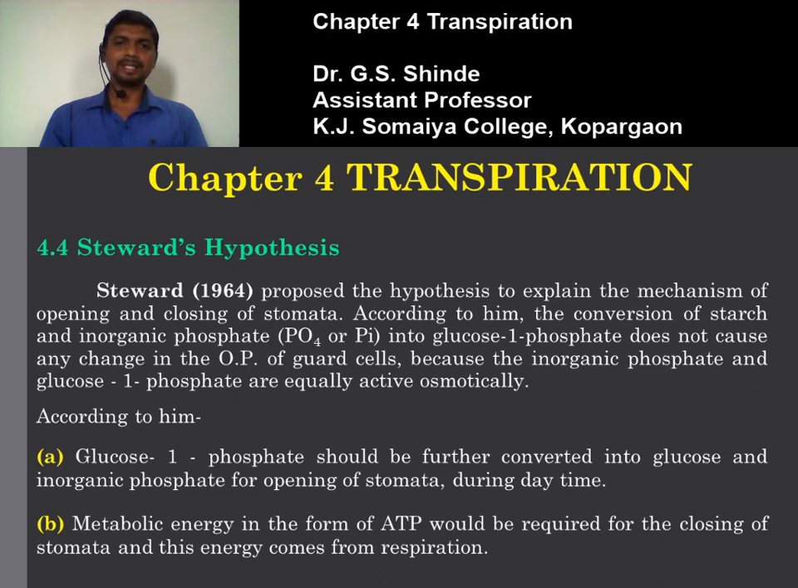So, to make a change in the osmotic pressure of the guard cell, something must happen to change the osmotic pressure of the cell sap in the guard cell. Because inorganic phosphate and glucose 1-phosphate are equally active osmotically, there is no change in the osmotic pressure of the guard cell when starch and inorganic phosphate are converted into glucose 1-phosphate. So, glucose 1-phosphate should be further converted into something due to which there is a change in the osmotic pressure of the guard cell.